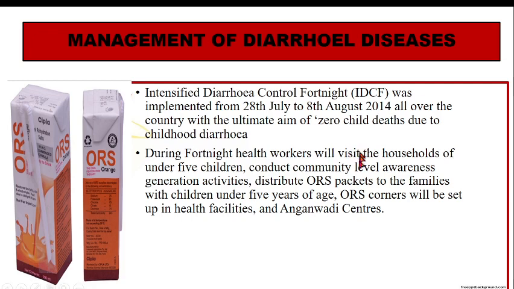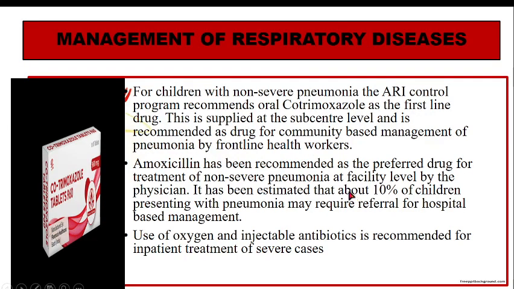So this is given, community level awareness program is given, and ORS corners are available where people can get their respective packets. Then management of respiratory diseases, we have 2 things. One is the ASHA workers. The ASHA workers are given oral cotrimoxazole.